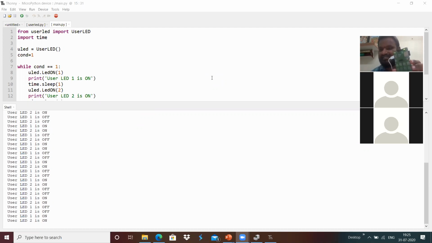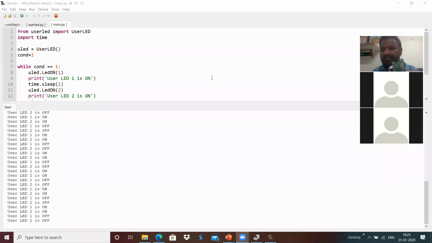We saw how to flash the MicroPython firmware into the hardware, how to use MicroPython with the help of Thonny IDE, and how to access the peripherals of the ESP32 with the help of the machine module and the Pin class.